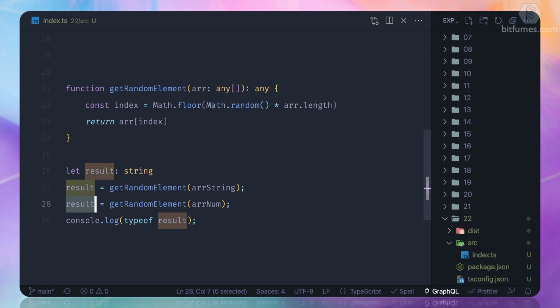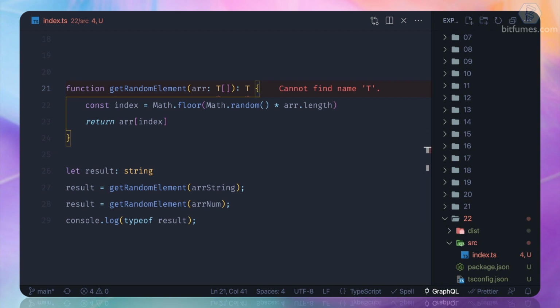Once again, we are not using the power of TypeScript. So how can we solve it? We just need to convert from any to capital T. And what is capital T? It's called the generic type. What does generic mean? Generic means a thing that can be used in different scenarios and adapt to that scenario. How is it going to adapt? Let's see.